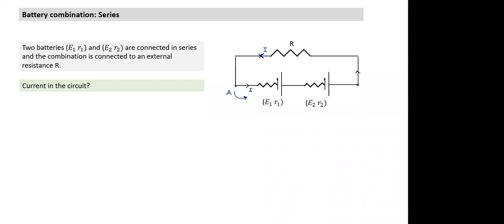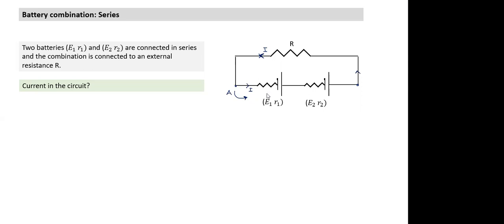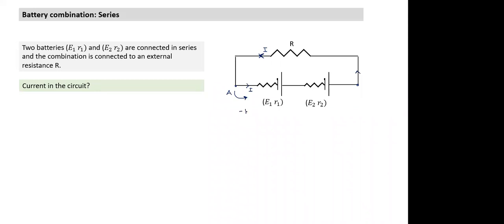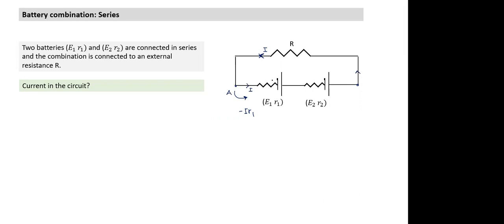Can you apply the Kirchhoff loop rule starting from point A going in an anti-clockwise direction? When I cross this resistance, what should I write, plus sign or minus sign? I'm going along the current, in the direction of current. So minus sign, minus I into R1, this resistance R1. Then from here to here, plus or minus? First I moved up to here. Now I'm moving from here to here. Plus E1 or minus E1?